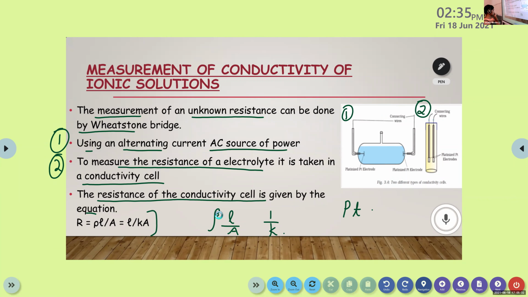Instead of rho, we are substituting 1 by kappa. Then the equation becomes R is equal to 1 by kappa, L by A. That's it.